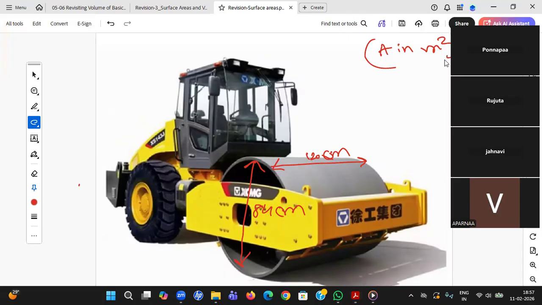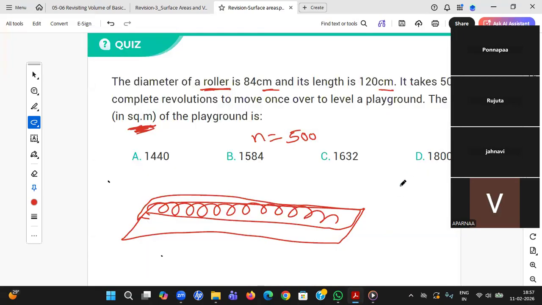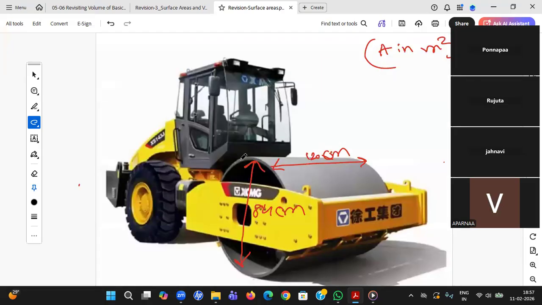Punnappa, no, I have not yet started volume. Rujita, you gave the answer also. Why would it be into 500? Yes, fine. You need to calculate the area of that particular cylinder. Obviously, into 500 it will be, because it is revolving 500 times. Then you need to find the surface area of this, because now it is spreading on the ground. Obviously, only this entire surface I am painting will be on the ground. So you need to find the surface area into 500.